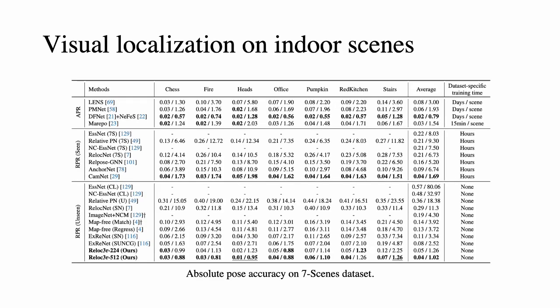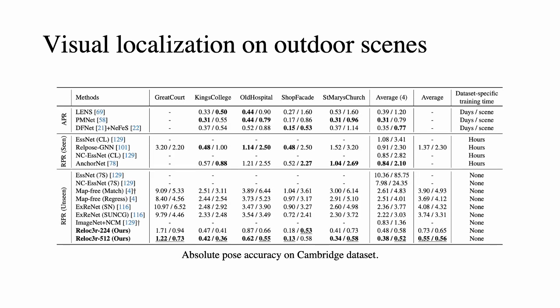For indoor absolute pose estimation, Reloc3r achieves the best results among relative pose regression methods. Our accuracy is comparable to absolute pose regression methods. However, while they require separate training for each scene, Reloc3r is generalizable across scenes. For outdoor absolute pose estimation, Reloc3r can achieve close or better results than absolute pose regression methods, even when they are trained on individual scenes separately.